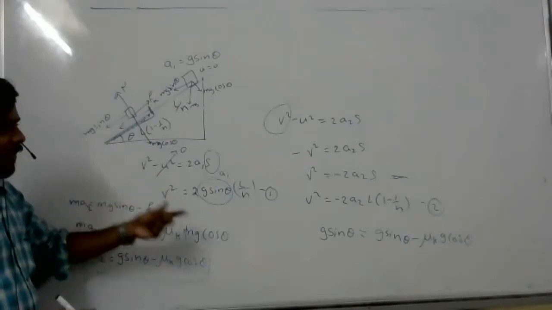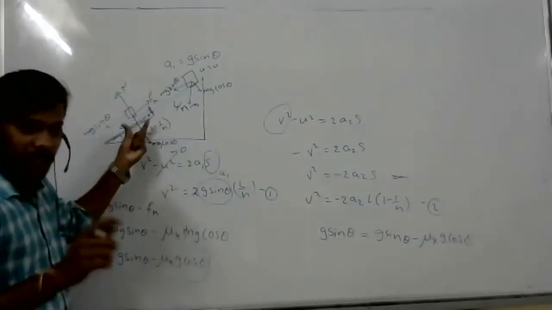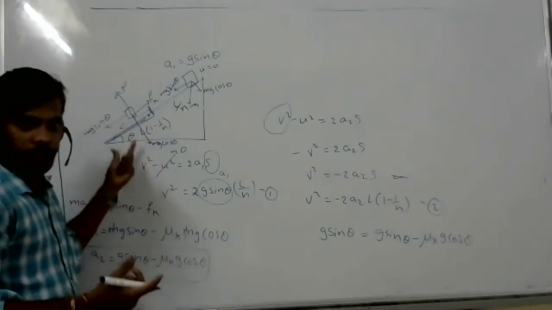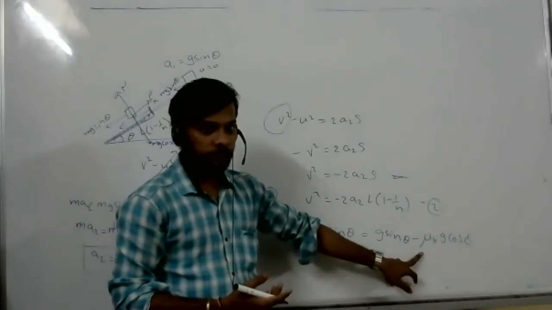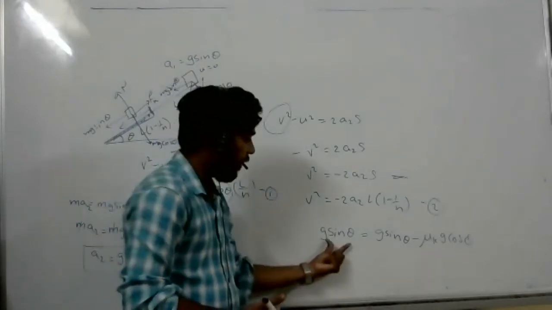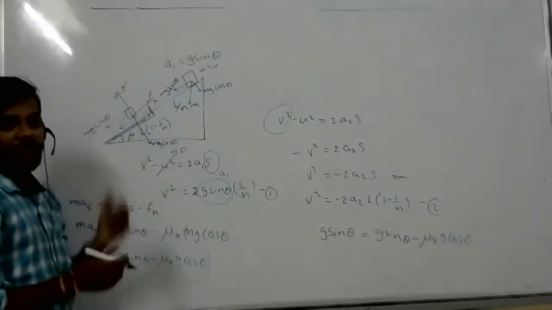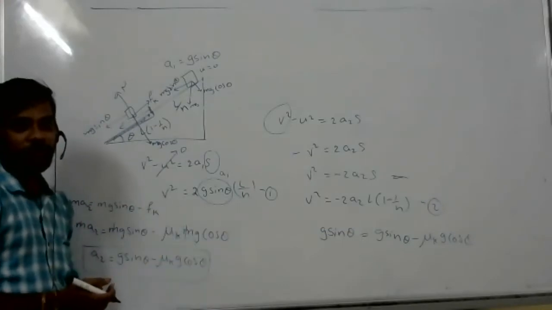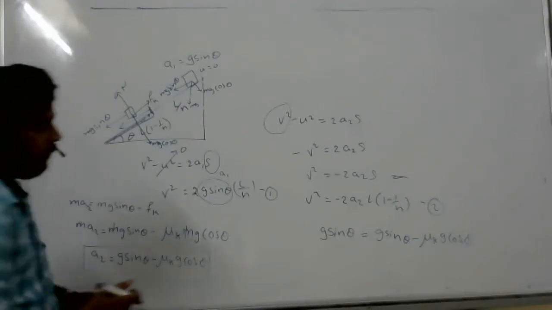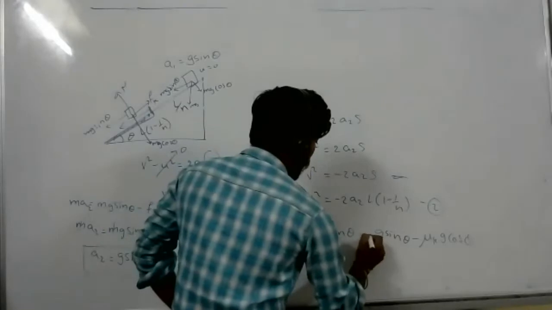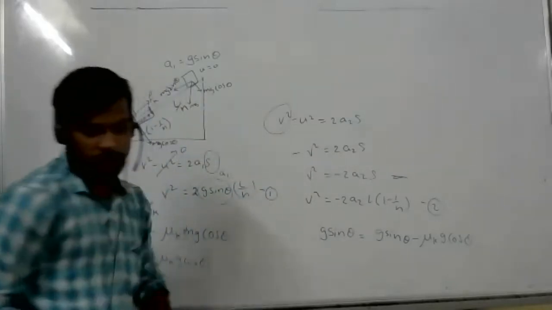Here there is friction, otherwise both are equal, so we are removing friction. Here g sin theta, here also g sin theta, but minus something. So then there will be plus.